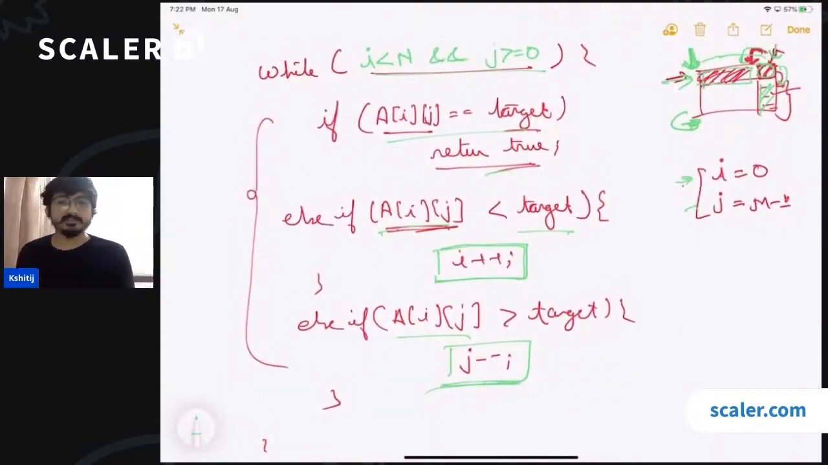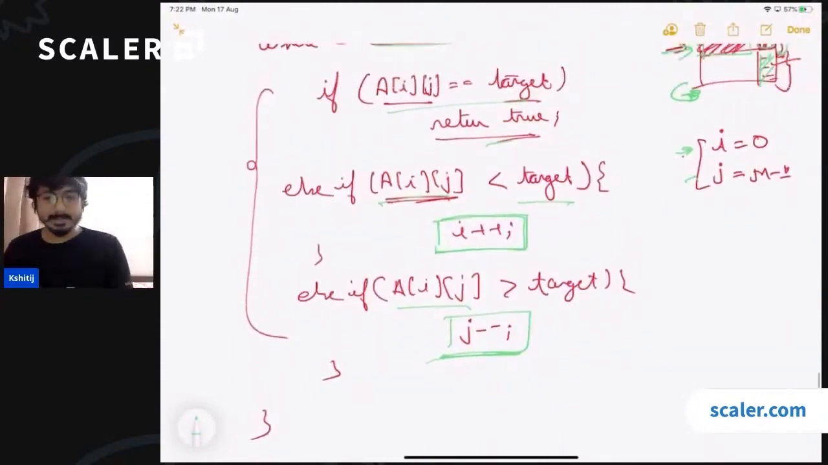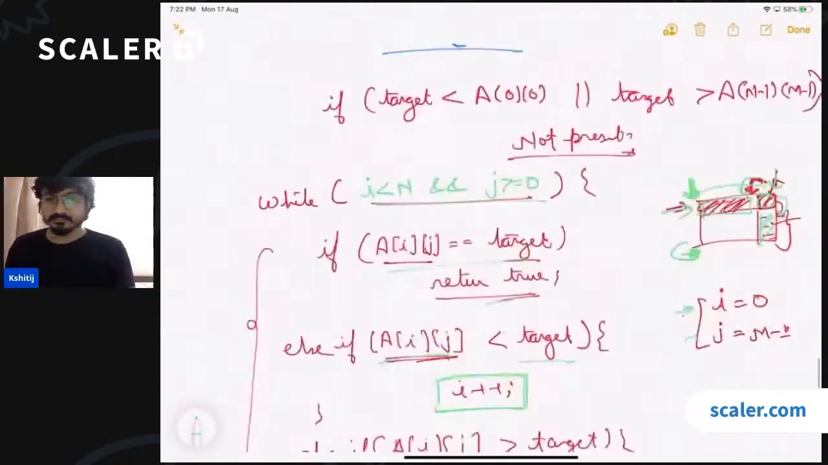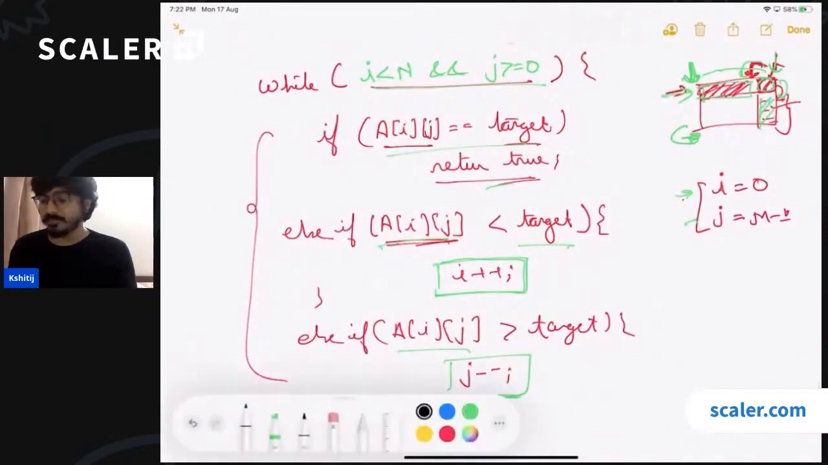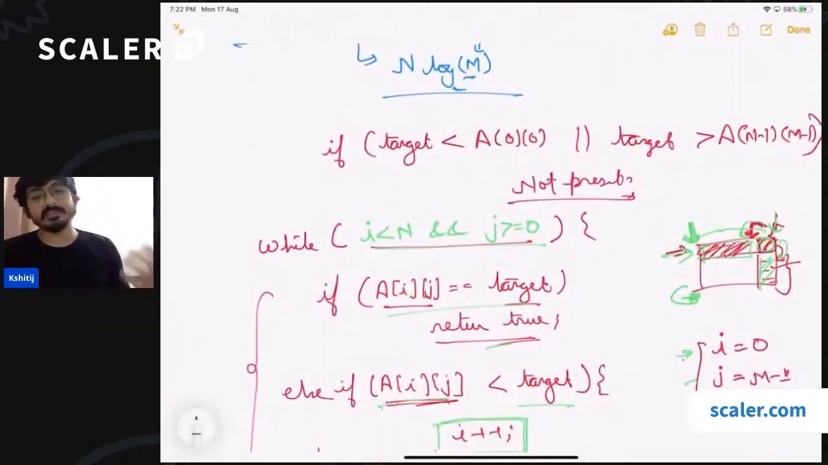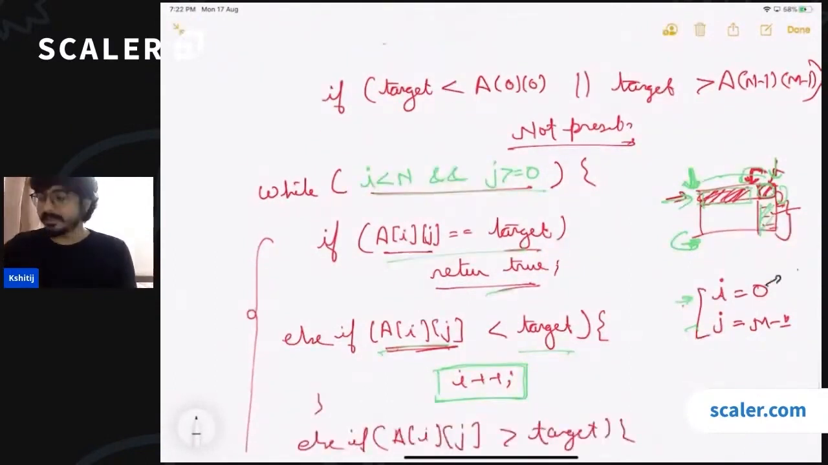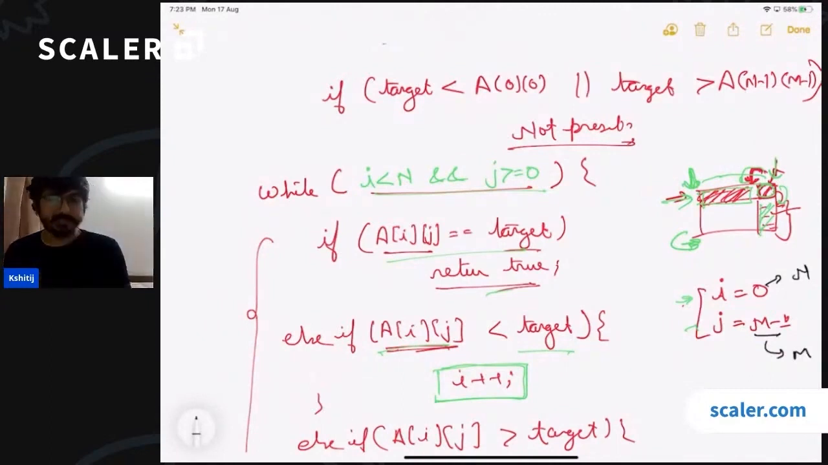What is the time complexity? Some of you are saying log of m into n. Is it log? What is the time complexity? To get to the time complexity, focus on what is the maximum number of steps that you are going to take. What is the maximum number of values that I and j can take? I is starting from 0, it can go till n. J is starting from m minus 1, it can go till m. So what is the total number of combinations of these values that can be there?